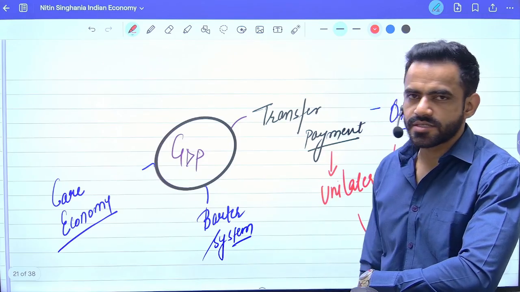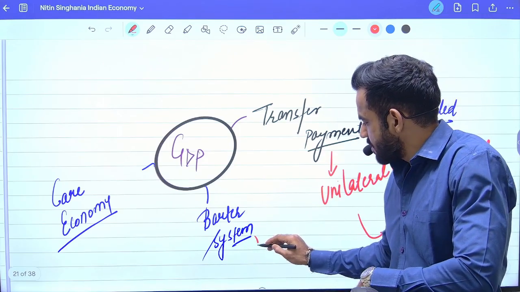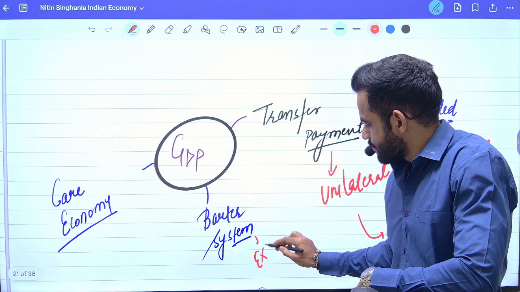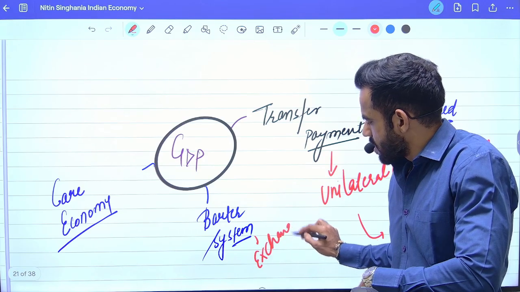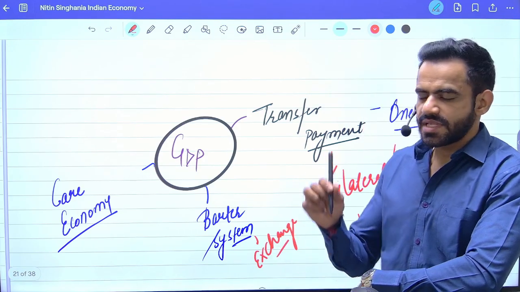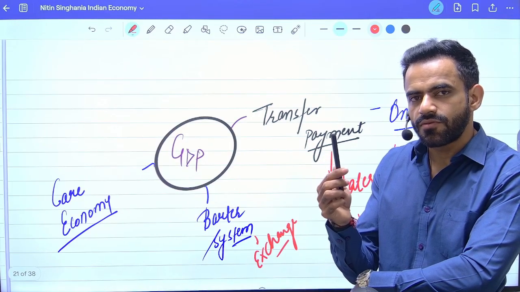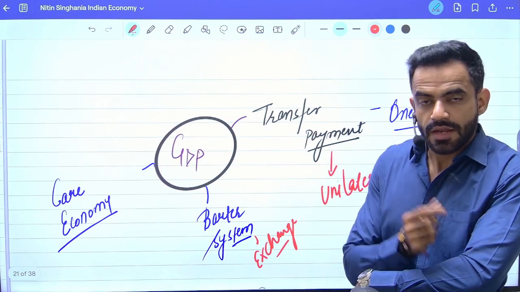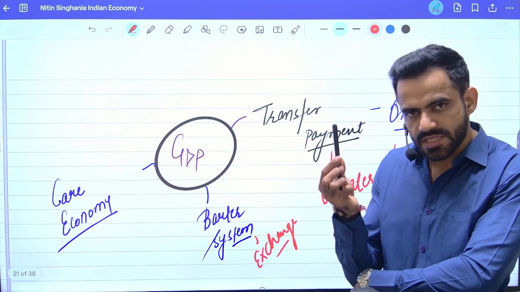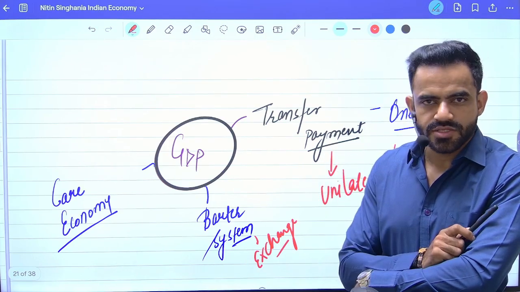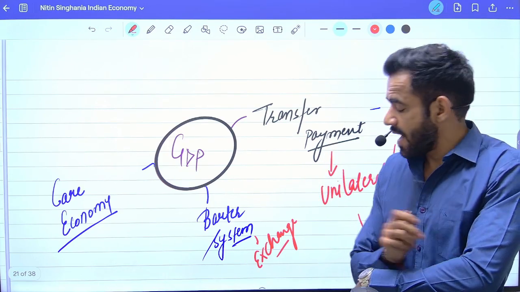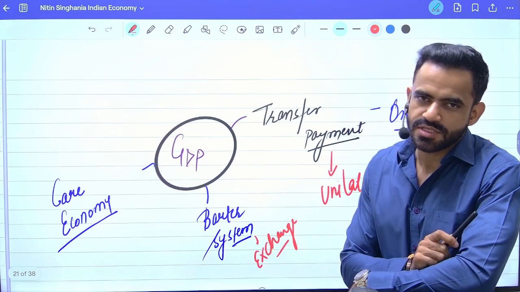Second is a barter system. Barter system basically means exchange. For example, I am saying that I will give you this pen. In exchange of this pen, you will have to give me a water bottle. Now, can we quantify the value of this pen or water bottle in this transaction? The answer is no. And therefore, it will not be part of GDP.